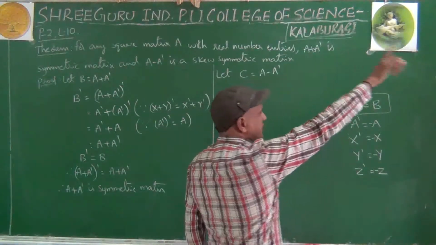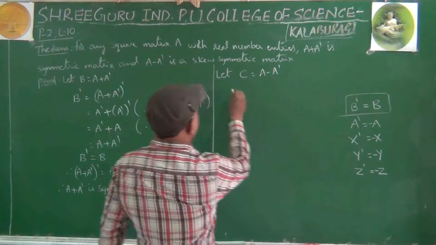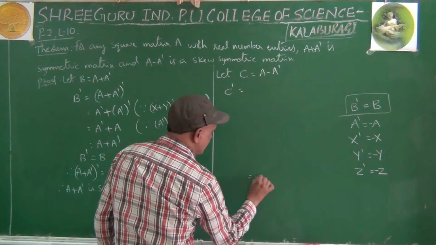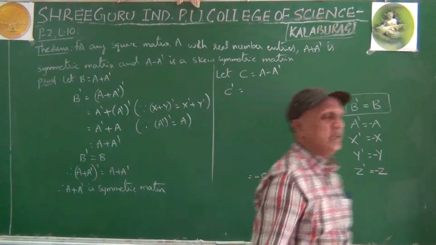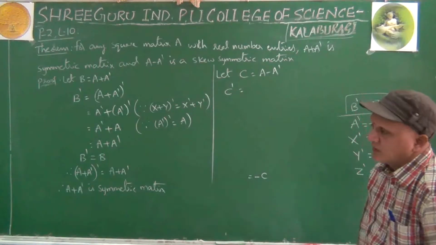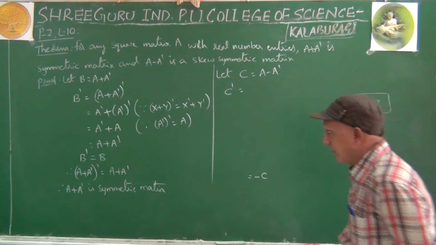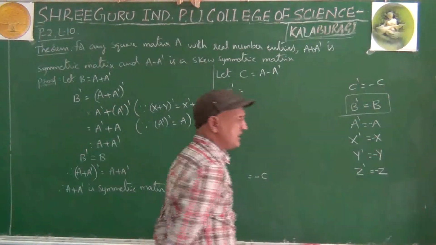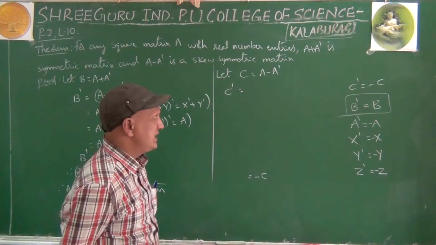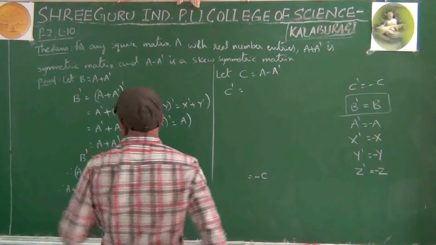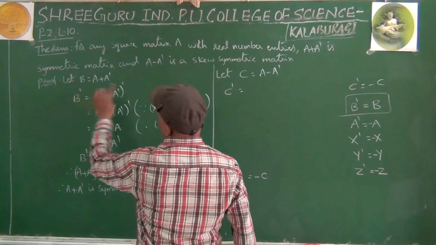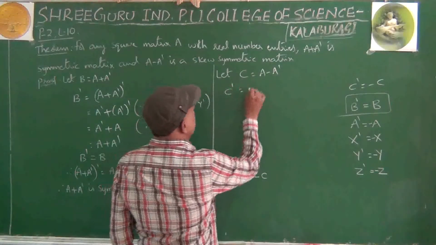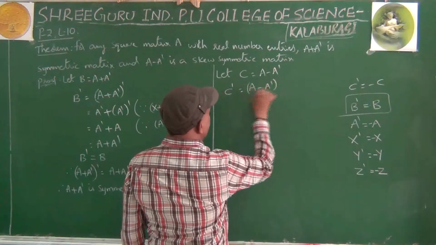C is a skew-symmetric matrix. If we want to prove, we have to find C dash. If the answer is minus C, then we can say that C is skew-symmetric matrix. For this we have taken transpose on both the sides. Same like that, for this we have to take transpose on both sides. C dash equal to A minus A dash whole dash.